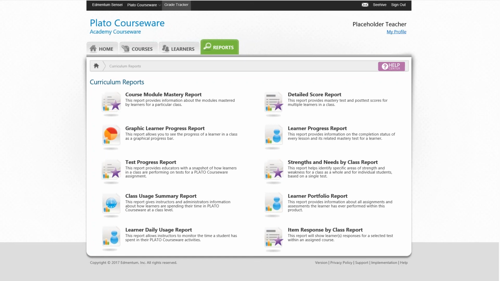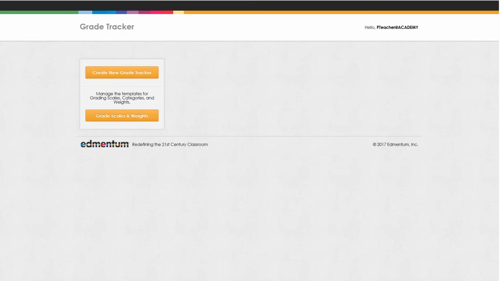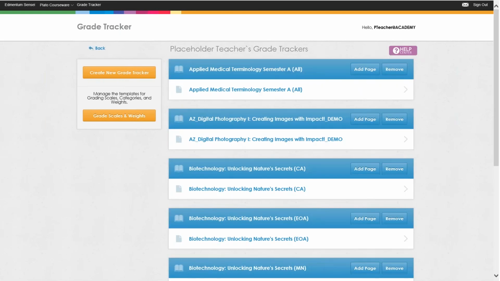And as always, if you have any questions about Courseware, if you feel like a course is not behaving appropriately, content looks a little off, or the system is not working, again, that's a time to contact our support team, and that information again is in your student information system, that tab on the left.